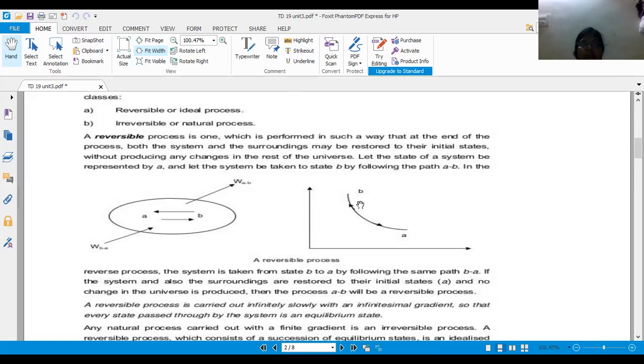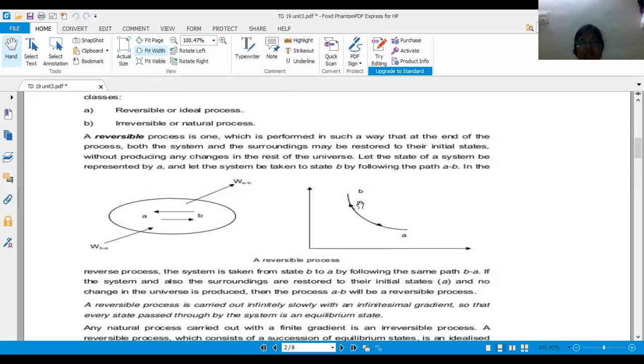Actually, when we do the actual process, we have so many losses, but in our reversible process there are no losses like friction and heat losses. So if you have no losses, we will get 100% efficiency in our reversible process, compared to the irreversible process.